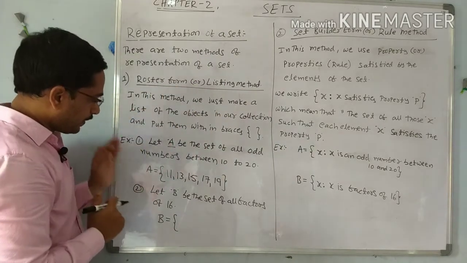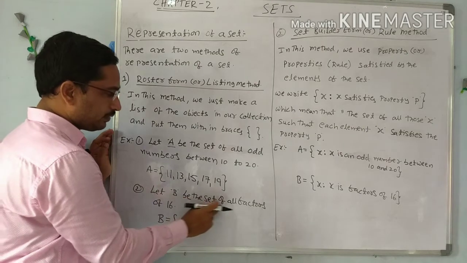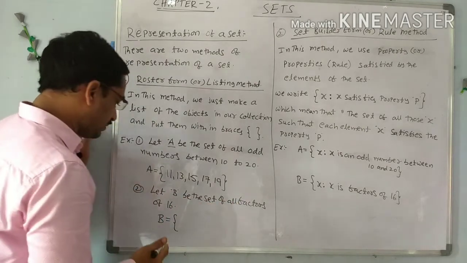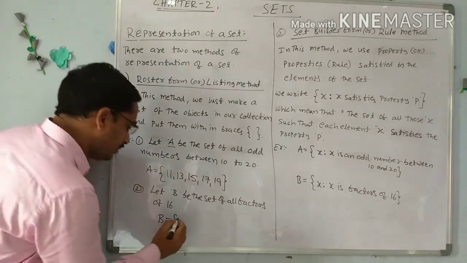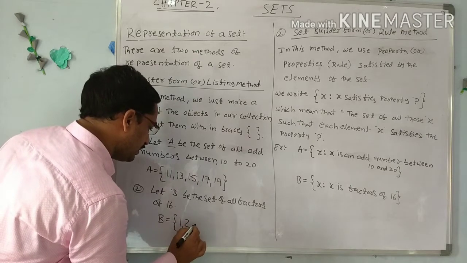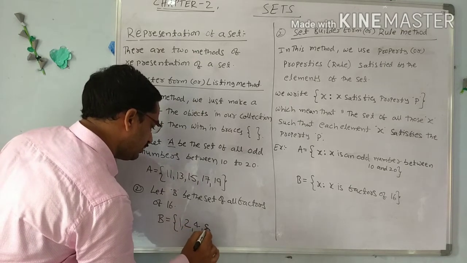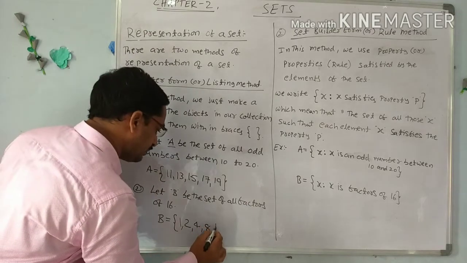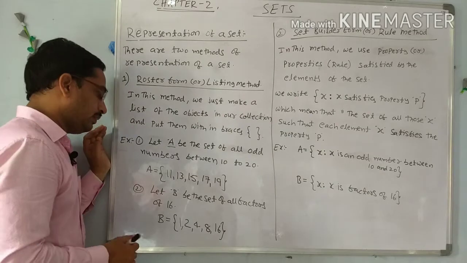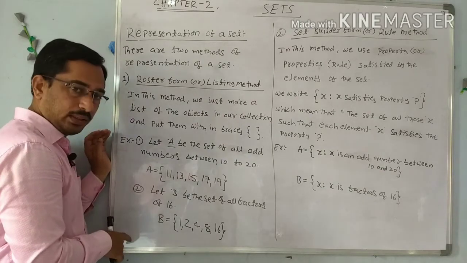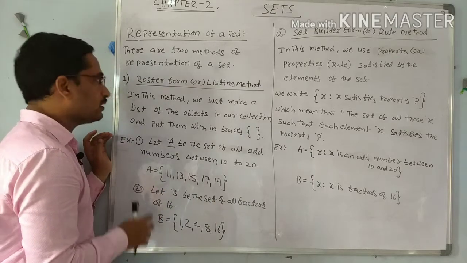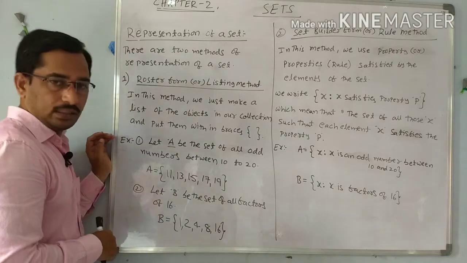The second example: let B be the set of all factors of 16. So I write the factors of 16 in set B. 1 is a factor of 16, 2 is a factor of 16, 4 is a factor of 16, 8 is a factor of 16, and 16 is a factor of 16 itself. So these are the elements of set B, listed by using the condition, the set of all factors of 16. So this is called roster form or listing form.